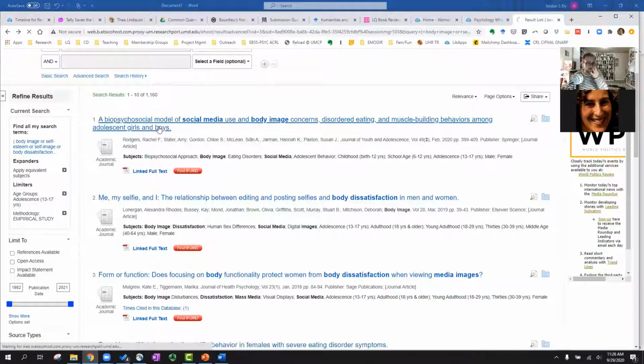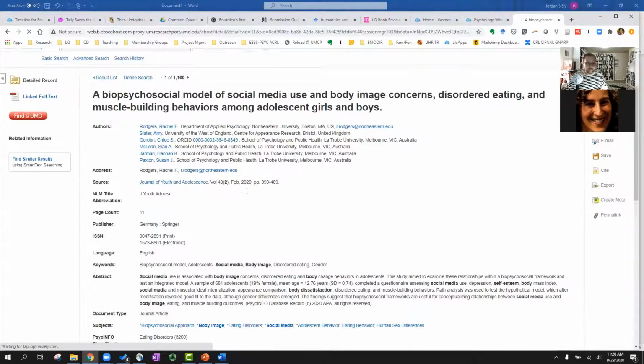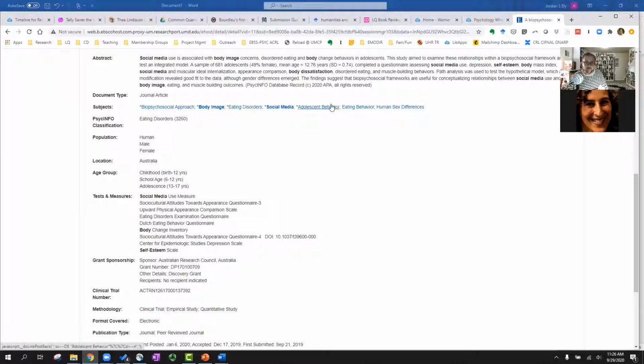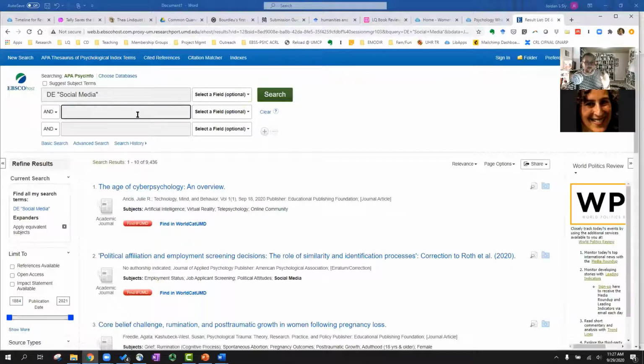So if I look at this first one, for example, if I go down to my subjects, I can see a number of different subjects that may be interesting for my particular topic. For example, if what I'm most interested in when I say media is something like social media, I wanted representation in Instagram or something like this. I could go to social media as my main search subject like this, and now start doing different searches in here, such as body image.